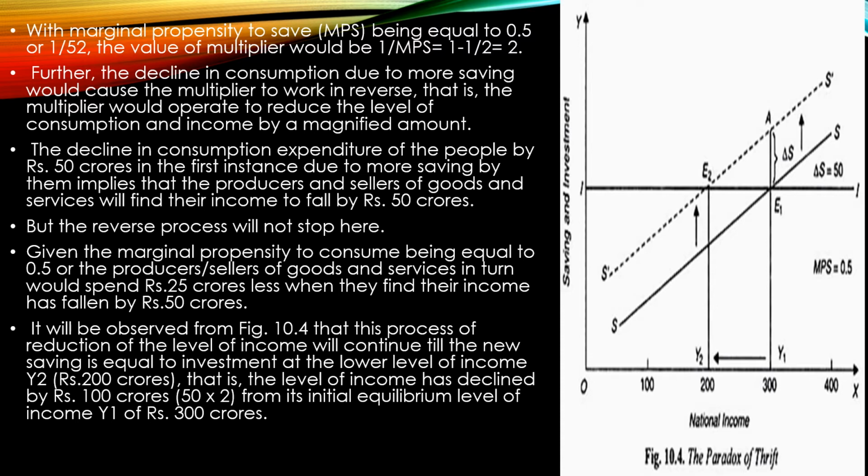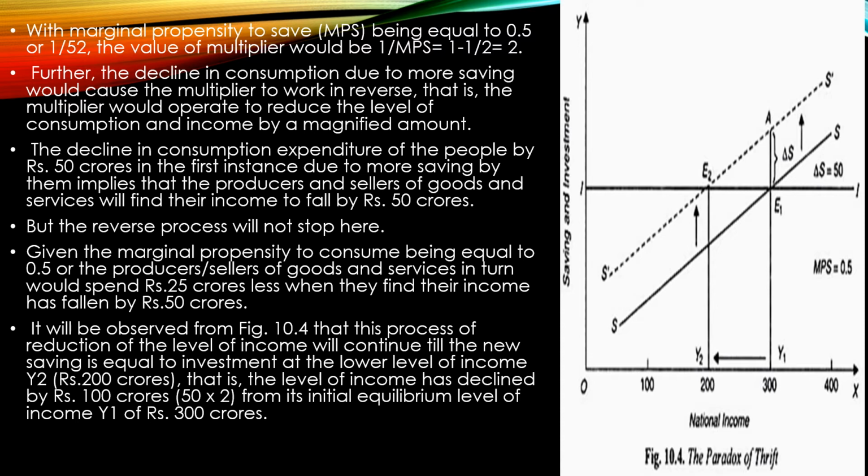Here the decline in consumption is due to more savings, and this would cause the multiplier to work in the reverse order. Just understand that your investment has reduced, and as a result there would be a reverse mechanism working, and the multiplier would operate to reduce the amount of consumption and income by a magnified amount.